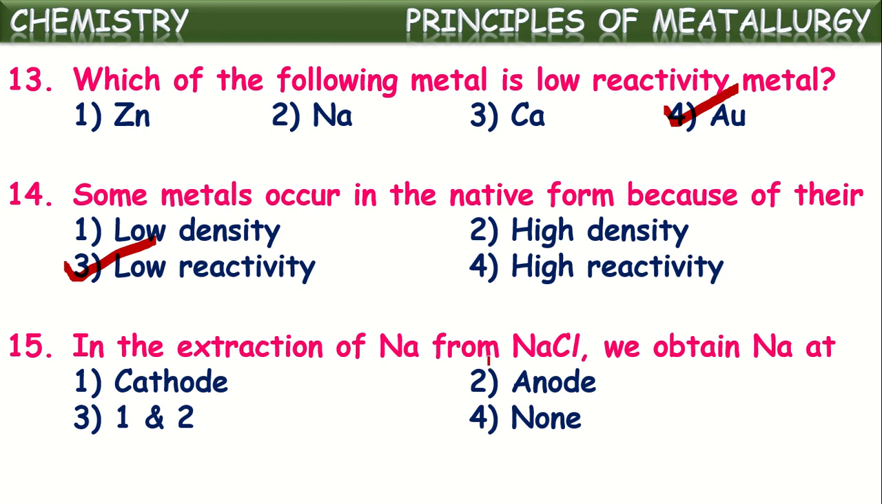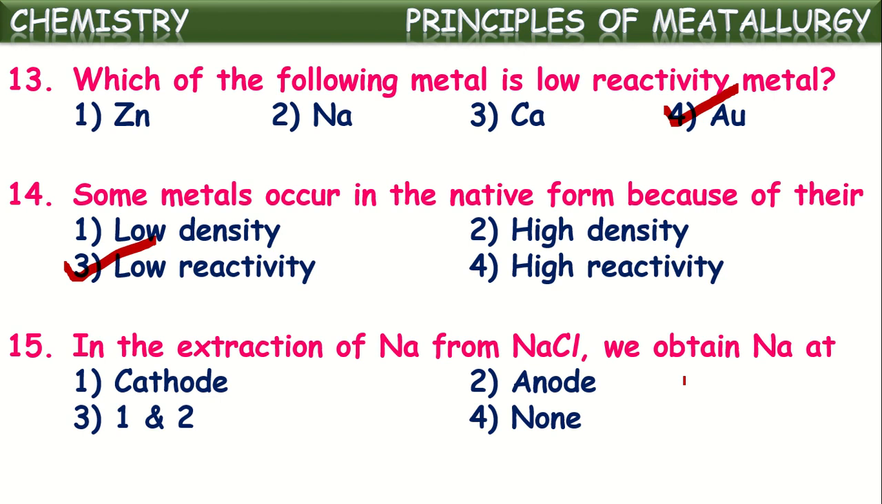In the extraction of sodium from sodium chloride, we obtain sodium at... so we know highly reactive metals can be extracted from their compounds by using the electrolysis process. Here, sodium also belongs to this highly reactive metal series: potassium, sodium, calcium. So sodium is generally extracted from sodium chloride by the process called electrolysis of molten sodium chloride. When a current is passed through this fused sodium chloride, sodium ions are produced,